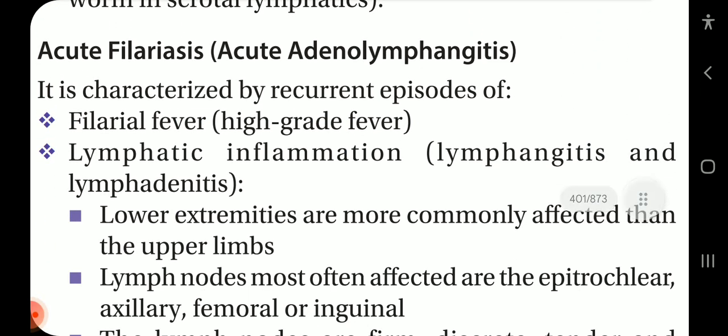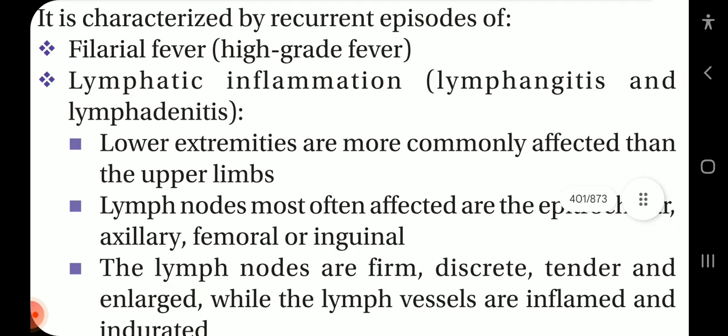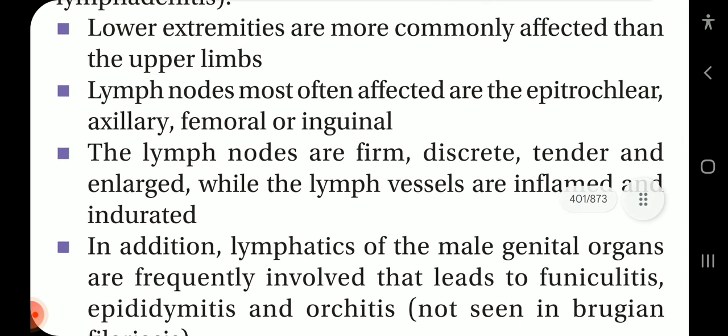Next, acute filariasis, acute lymphangitis. It is characterized by recurrent episodes of filarial fever, which is a high-grade fever, lymphatic inflammation, lymphangitis, and lymphadenitis. Lower extremities are more commonly affected than the upper limbs. Lymph nodes most often affected are the epitrochlear, axillary, femoral, or inguinal. The lymph nodes are firm, discrete, tender, and enlarged, while the lymph vessels are inflamed and indurated.